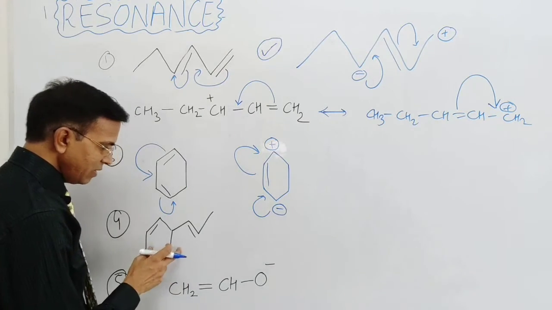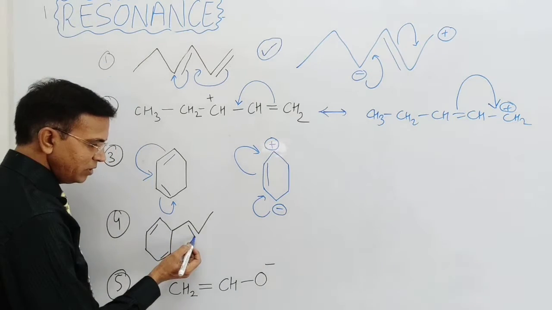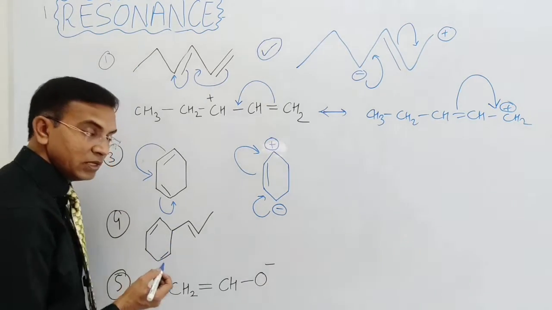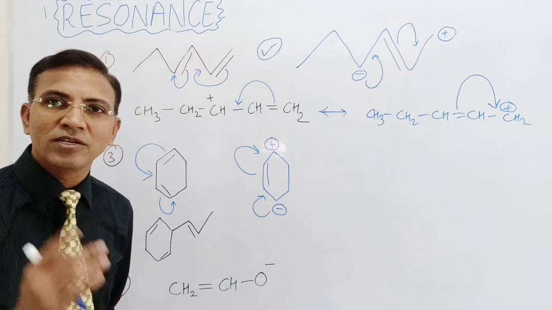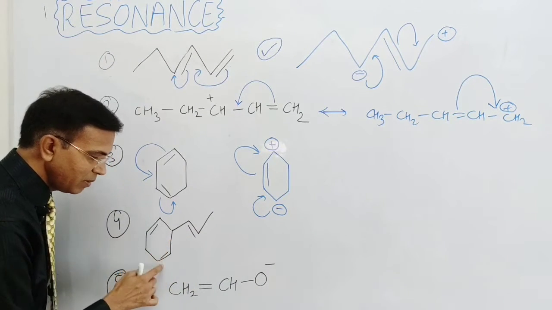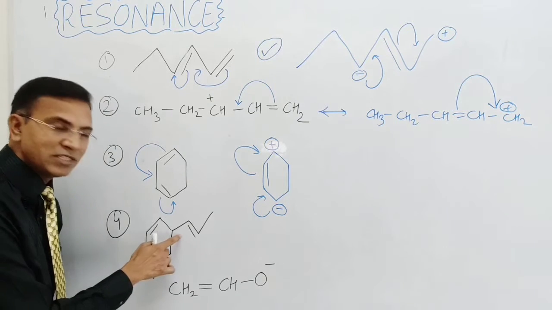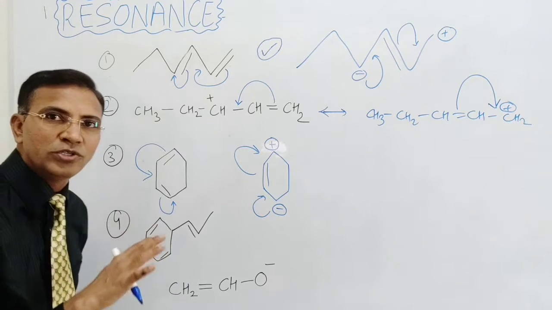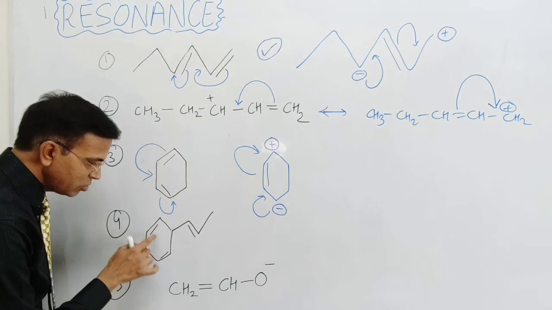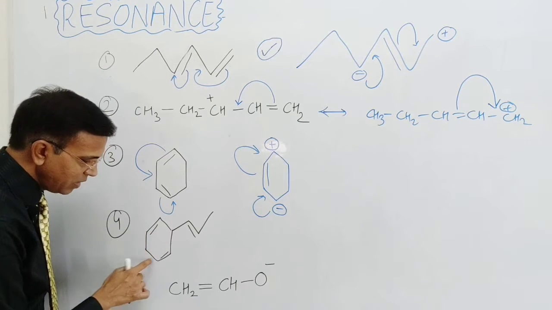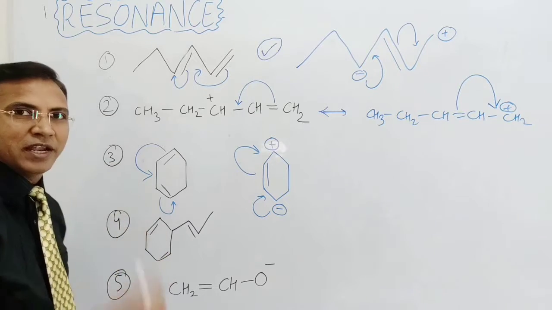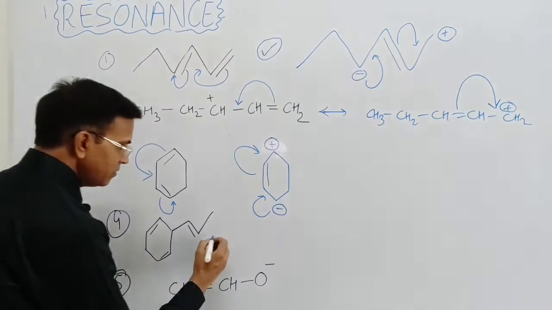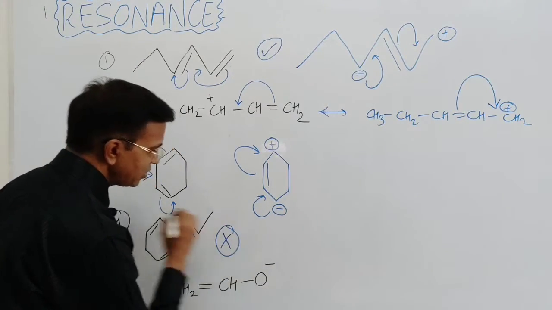Now in this example, here is the positive, double bond, here is the sigma bond, again sigma, then double bond. So 2 sigma bonds in between the two double bonds, and conjugation needs 1 sigma bond in between the two double bonds. So double bond, sigma bond, double bond is conjugation; here there is no conjugation, so no resonance. In between these two double bonds, double bond, sigma, sigma, double bond, sigma, sigma, double bond, neither kind of conjugation is present in this molecule, so this will not show resonance at all.